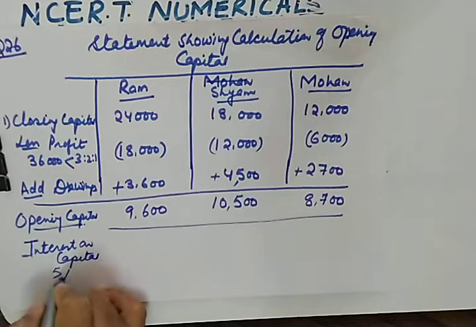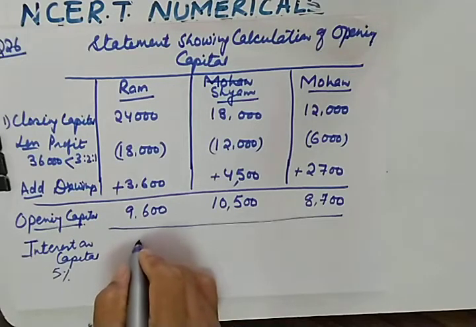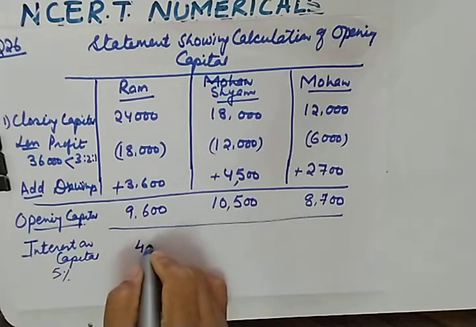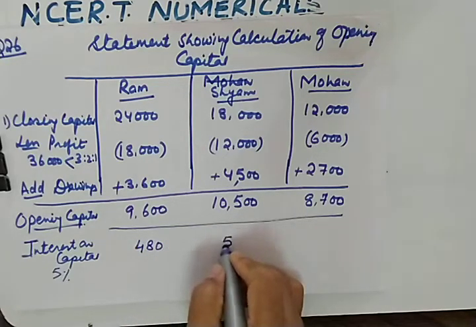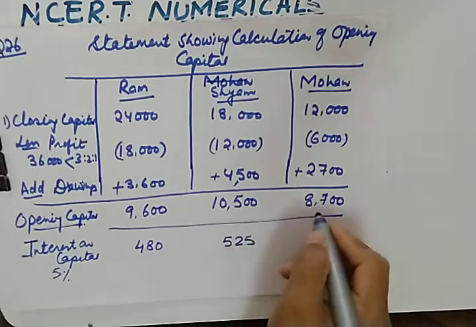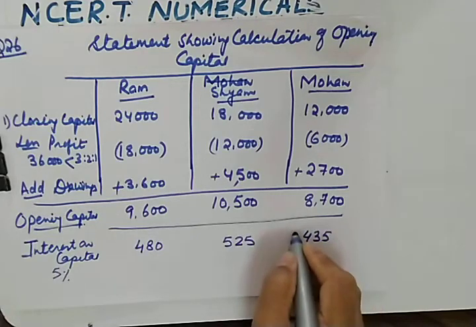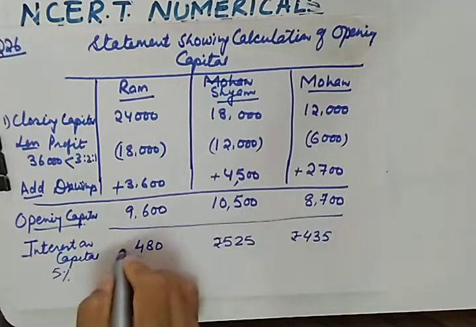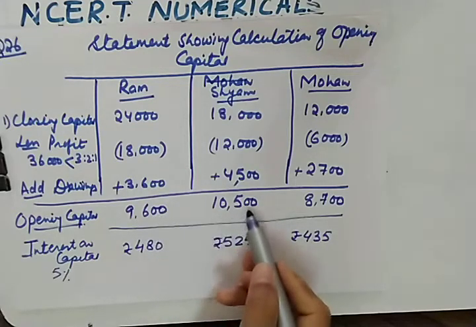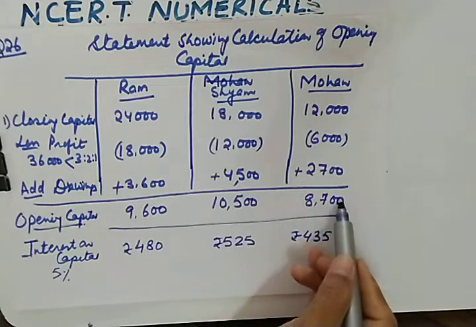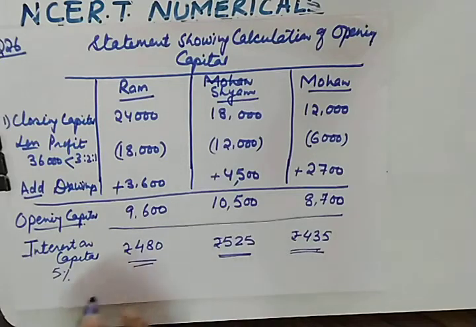So let us calculate 5% on this. 5% on this will be 480, and 5% on this will be 525, and 5% on this will be 435. How to calculate 5%? Quickly, just remove 1 zero and take half of this. Remove 1 zero, half of this, remove 1 zero, half of this. So I hope these questions must be clear to you.